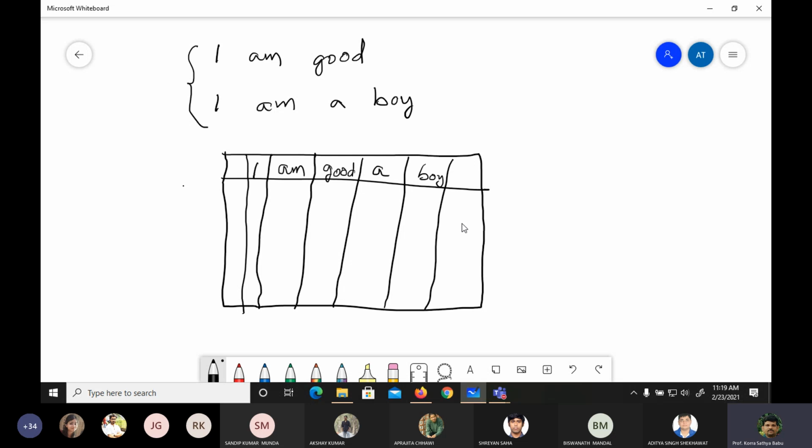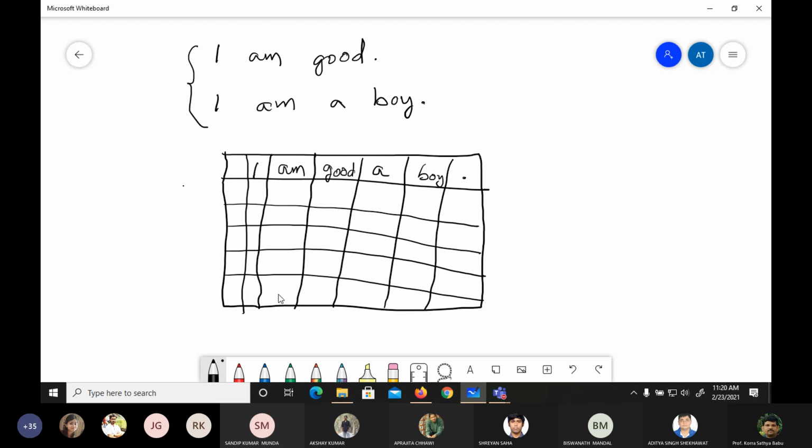And if you want, we can also give a dot at the end of each sentence. So in the matrix we list: I, am, good, a, boy, and then dot.